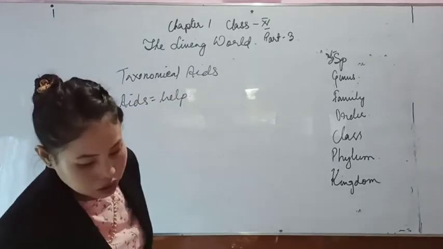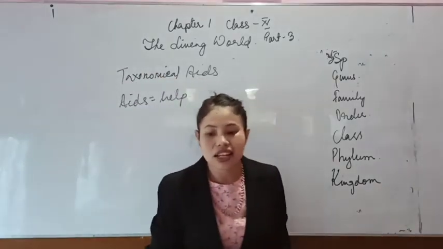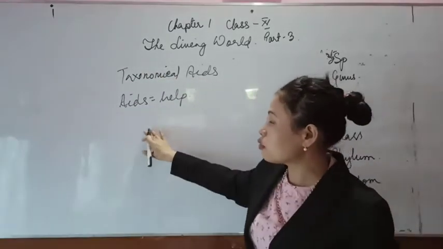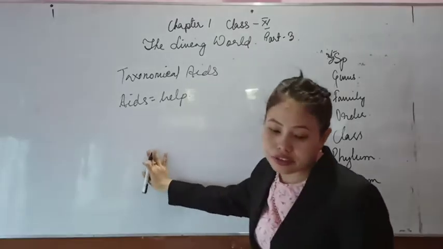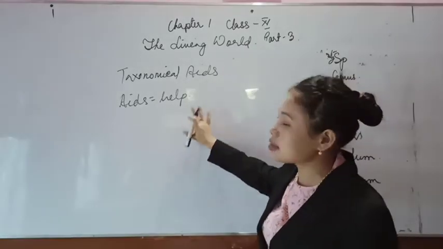Any technique or procedure that is helpful in the taxonomical classification of an organism is a taxonomical aid.